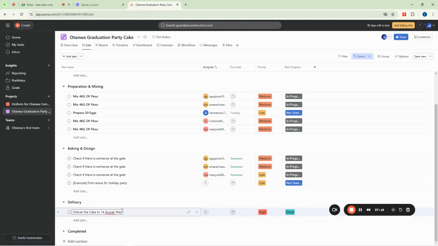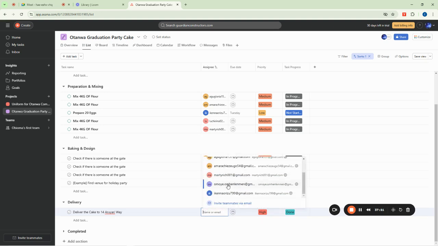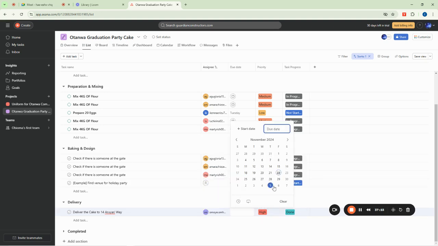So you can see that is now the address of the owner of the cake. You can now come here to put the person that will go and deliver it for you. It can be this person. And then of course it's going to be on the day of the